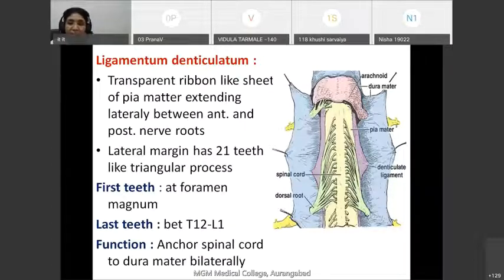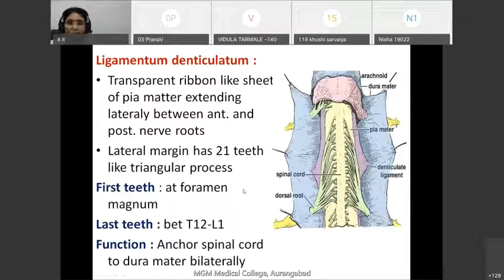Thus, the arachnoid membrane has many septa, which gives it the appearance of a spider's web, and that is why it is named arachnoid mater. So why is it known as the spidery membrane? Because it has many septa, just like a web of a spider. So these are all the expansions or special features of pia mater.